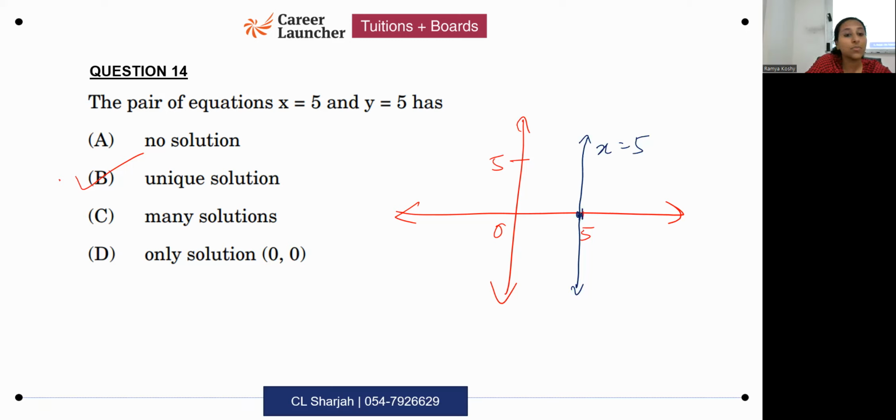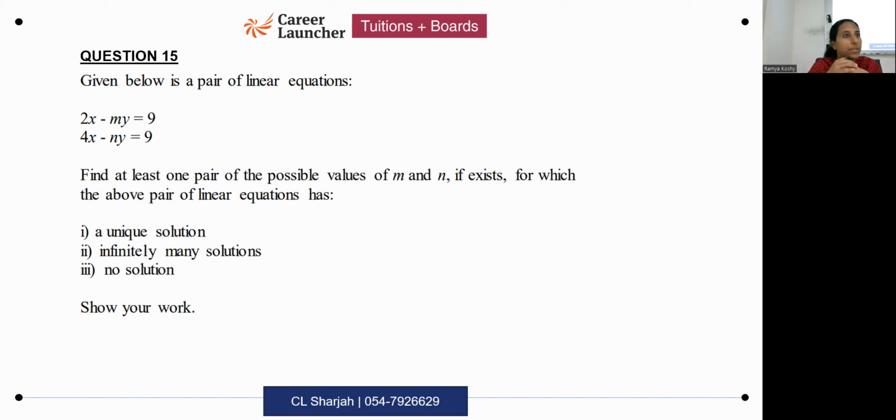What about y is equal to 5? y is equal to 5 is a horizontal line. So x equals 5 and y equals 5 are perpendicular lines which are intersecting. Perpendicular lines or intersecting lines will have what? One solution. That's a unique solution. That's why I told you this is a 5 seconds answer question. Okay? So unique solution is the answer here.